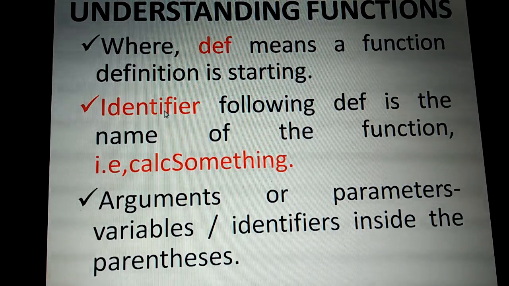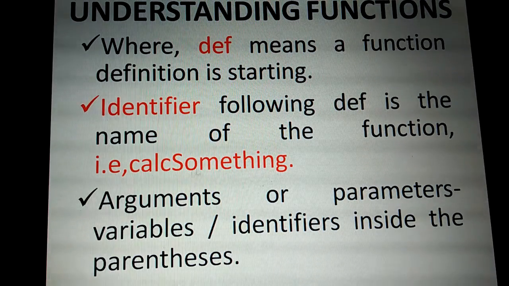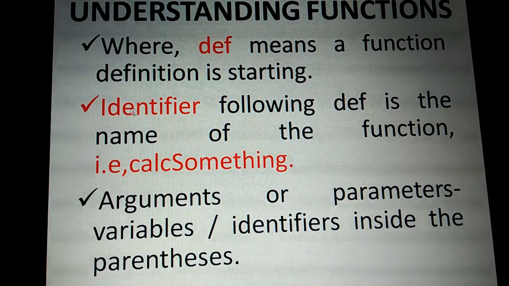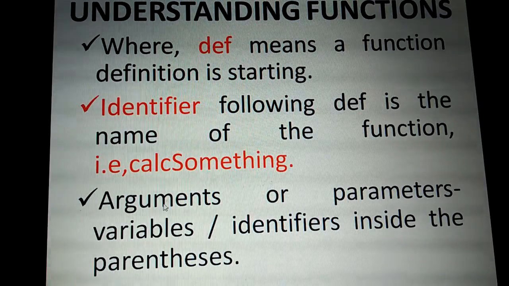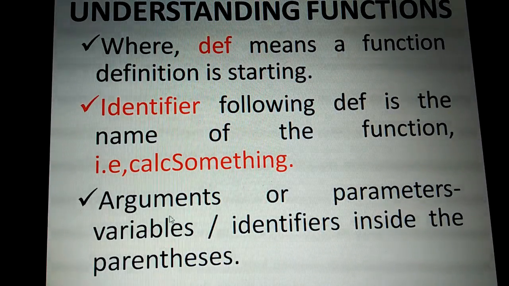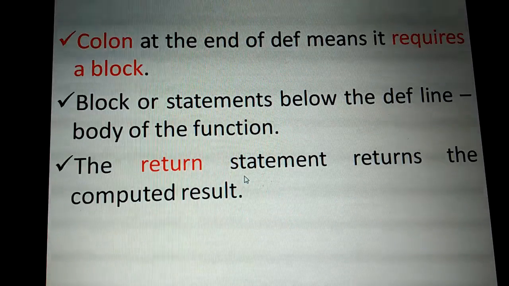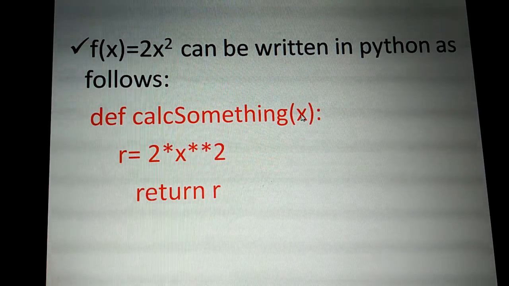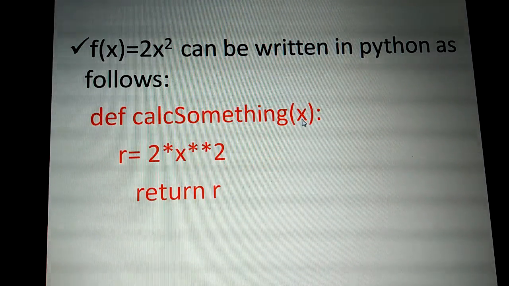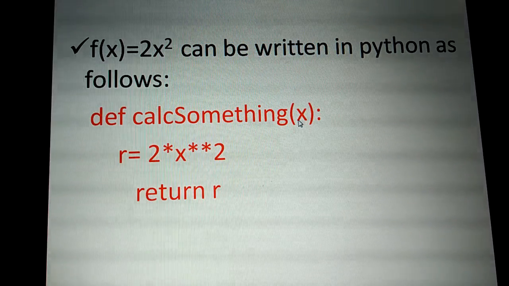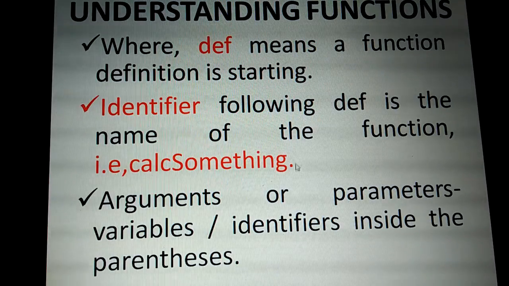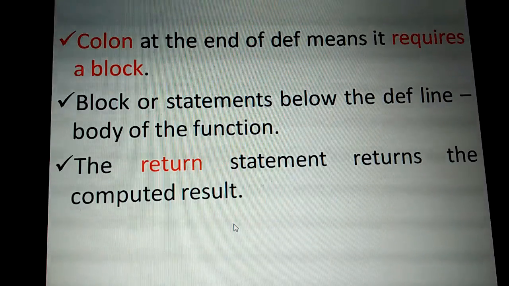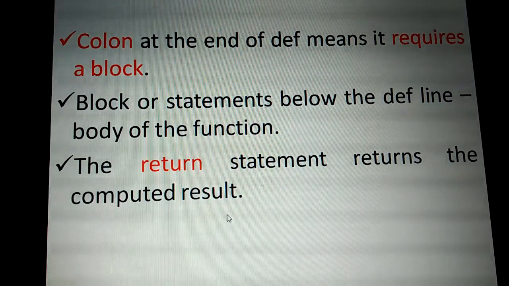Here calc something is the example of a function name. And the arguments are parameters, variables, identifiers inside the parentheses. We need to pass the variables here. Many variables we can pass here, but here only a single variable is passed. So we can call this a variable or argument or parameter or identifier. Inside the parentheses we need to pass all those things.